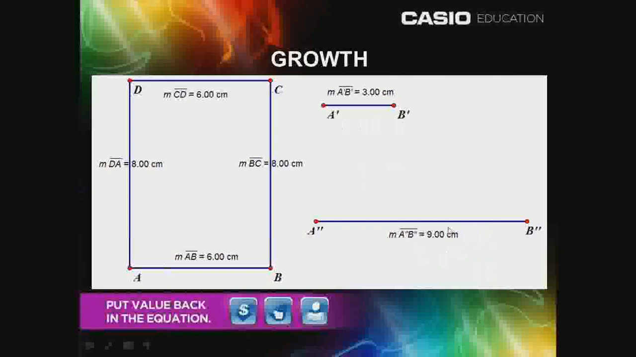For example, as the width changes from 6 centimeters to 3 centimeters, will students think that the height changes from 8 centimeters to 5 centimeters or from 8 centimeters to 4 centimeters? Similarly, when the width changes from 6 centimeters to 9 centimeters, will students think the height changes from 8 centimeters to 11 centimeters or from 8 centimeters to 12 centimeters?